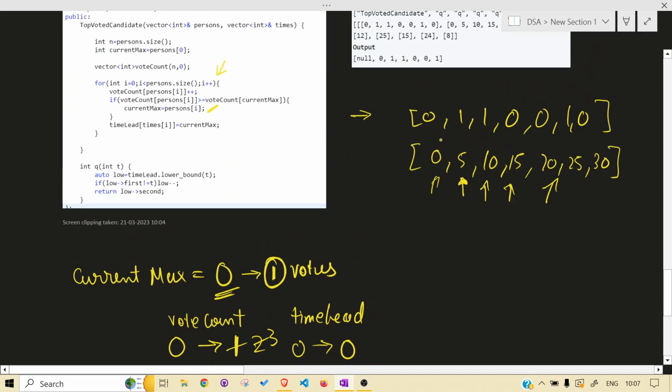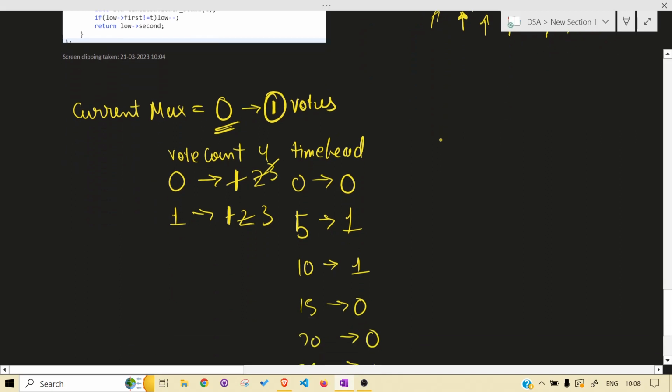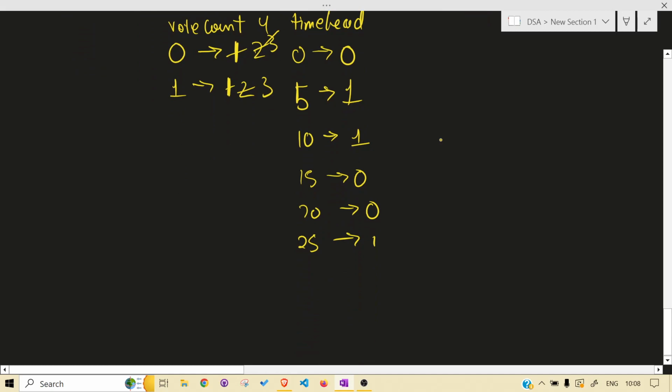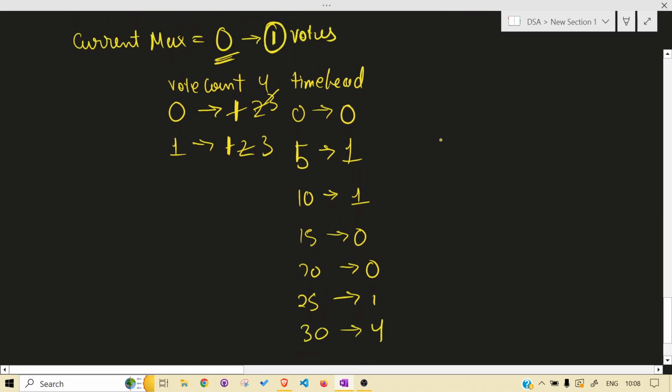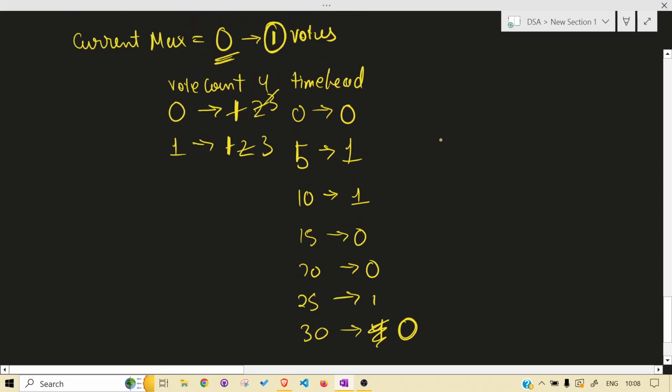At 30, 0 is voted. Now vote count for 0 is 4. At 30, 0. We have to write the person over here, not the vote count.